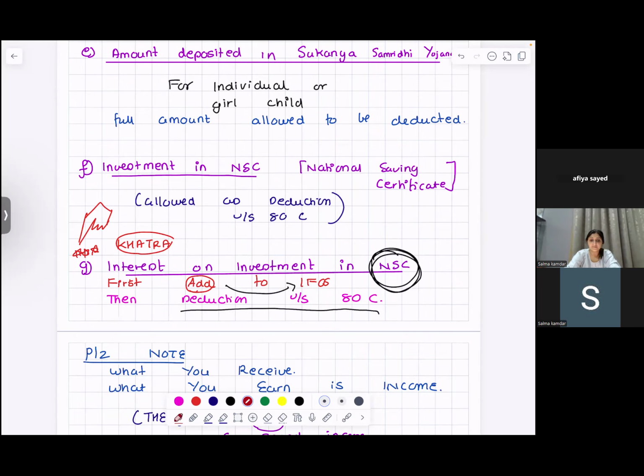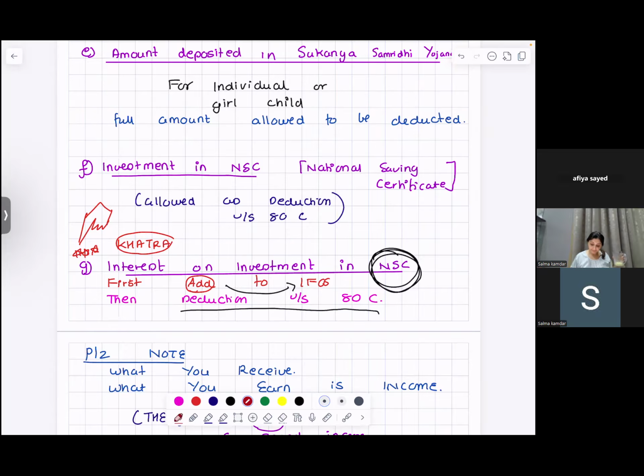In 80C, it is allowed for residents and non-residents, but the maximum deductions cannot exceed 1,50,000. For life insurance premium, you can pay the insurance premium for your wife, yourself, and your children. Deductions are not allowed for parents.